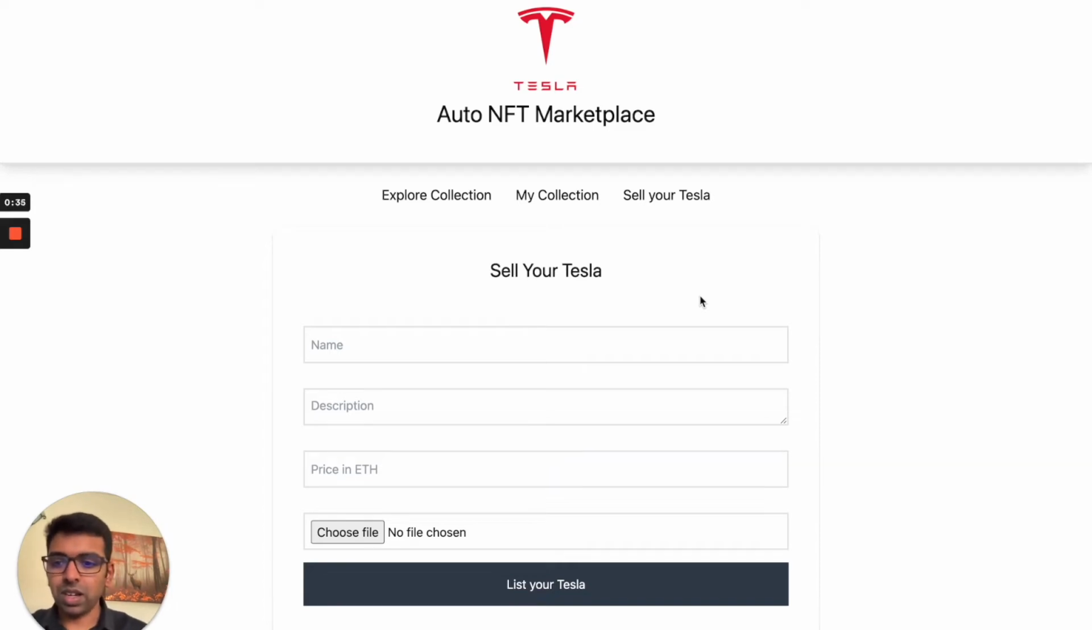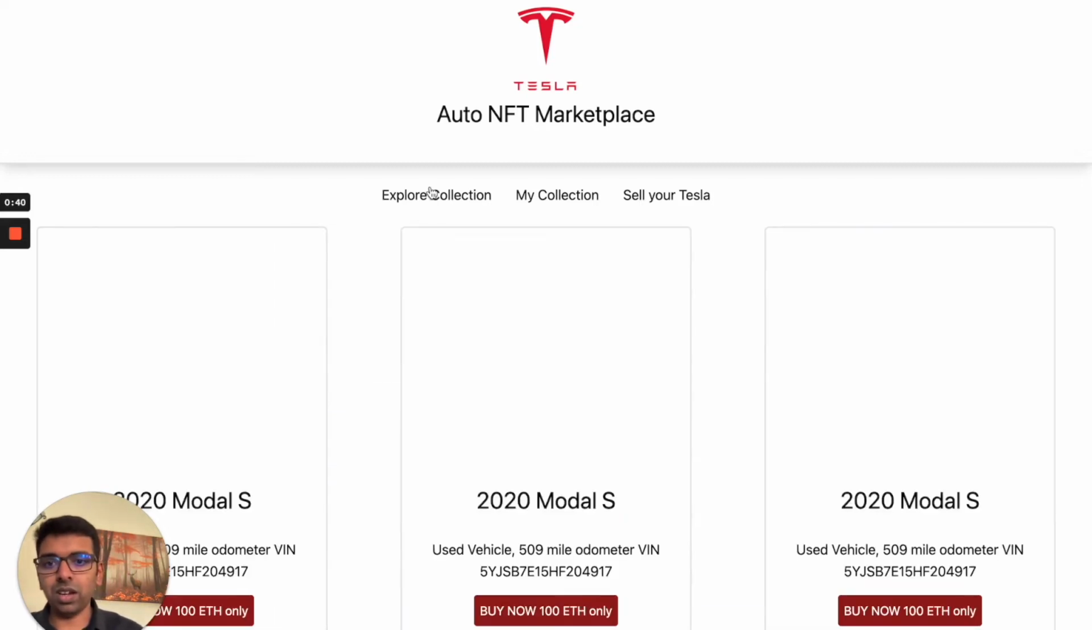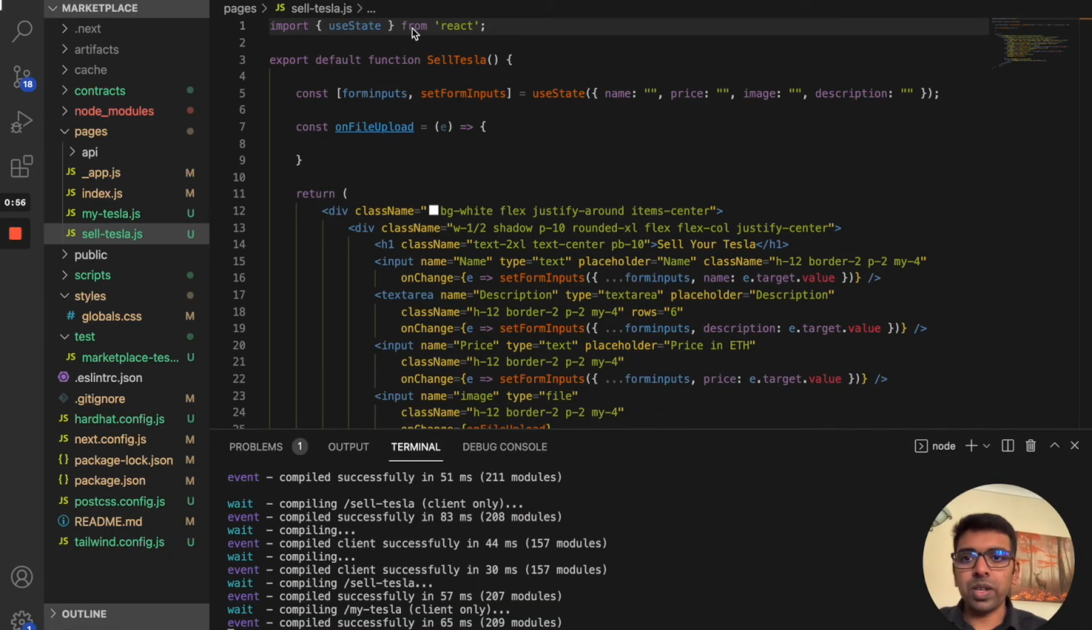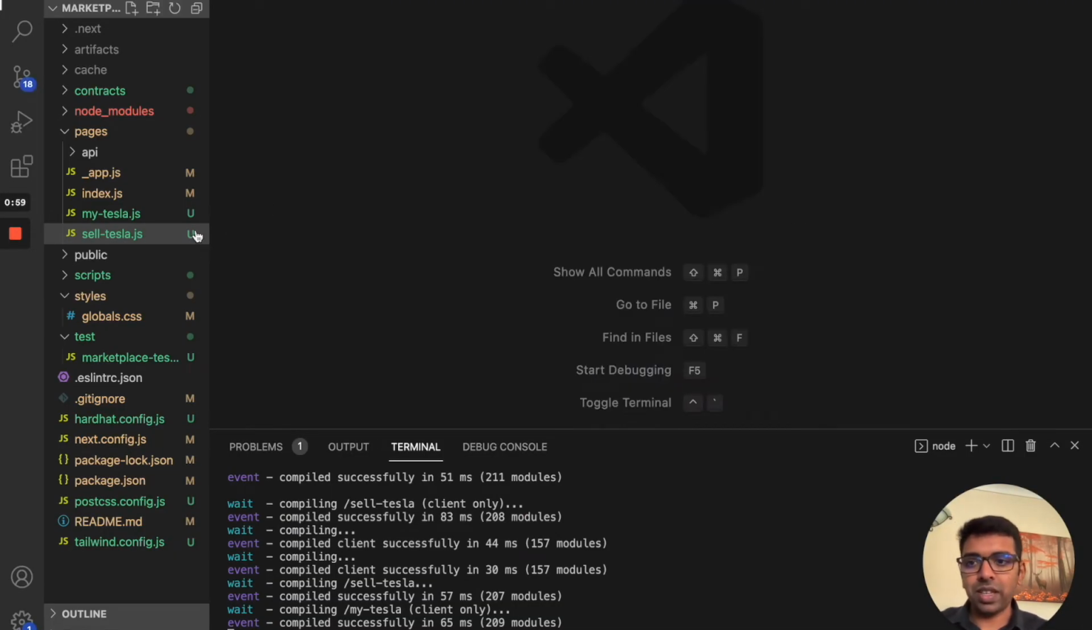So this is the simple UI where you can list your NFT, explore the NFTs from the marketplace, and then explore your collections. And there are a bit more options here, like buy now, which is where we make a sale on the NFT marketplace. Let's have a look at the code base so that it makes sense.